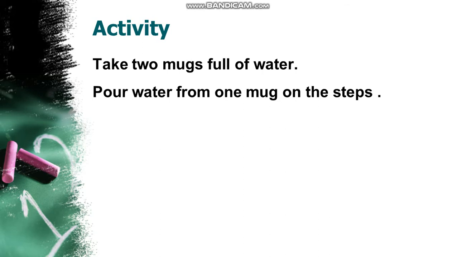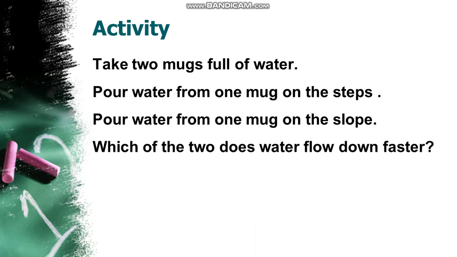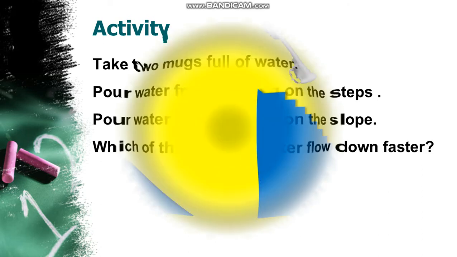Then we pour water from 1 mug on the stairs, and we pour 1 mug on the slope, the inclined plane, and then we find which of them is moving faster. So when there is water flowing on the hill or on the inclined plane, what will happen? Will it carry soil with it, or will it get deposited on the steps? So let us see the activity.